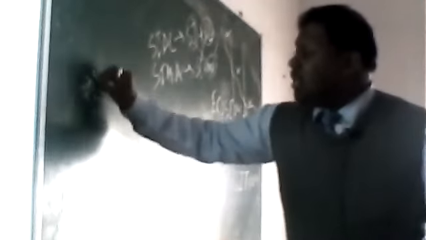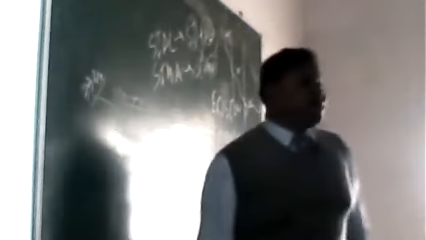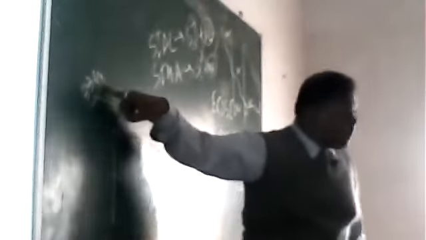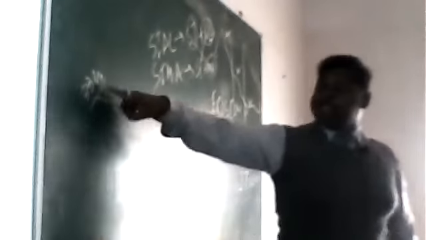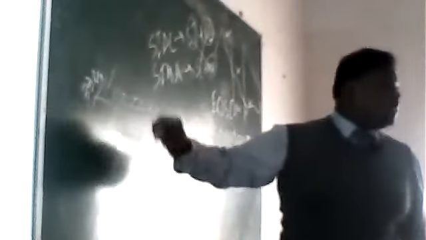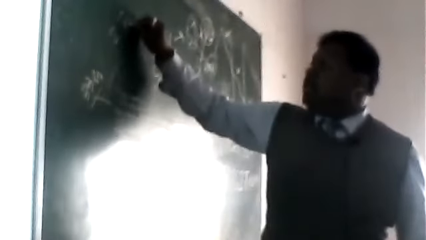It is averagely 33 kilometer from the surface of the earth, clear. From the surface of the earth, not atmosphere, its average depth is 33 kilometer, clear. And what is the density of the earth crust? 2.7 gram per cubic centimeter, clear.